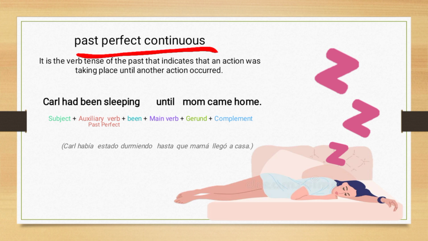Past perfect continuous. It is the verb tense of the past that indicates that an action was taking place until another action occurred. Carla had been sleeping until mom came home. Subject plus auxiliary verb plus been plus main verb plus gerund plus complement.